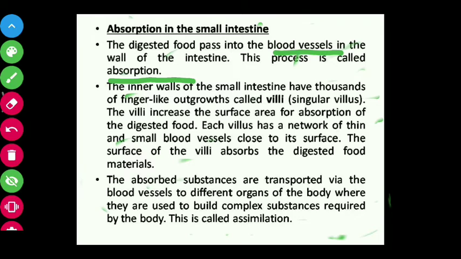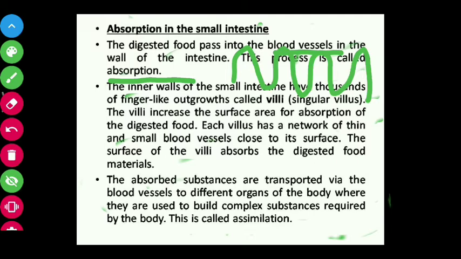The inner walls of the small intestine have thousands of finger-like grooves. Like this, finger-like grooves are there. That is the singular villus. The villi increase the surface area for absorption. Here the area is increased, and for absorption of digested food, each villus has a network of thin and small blood vessels close to its surface.